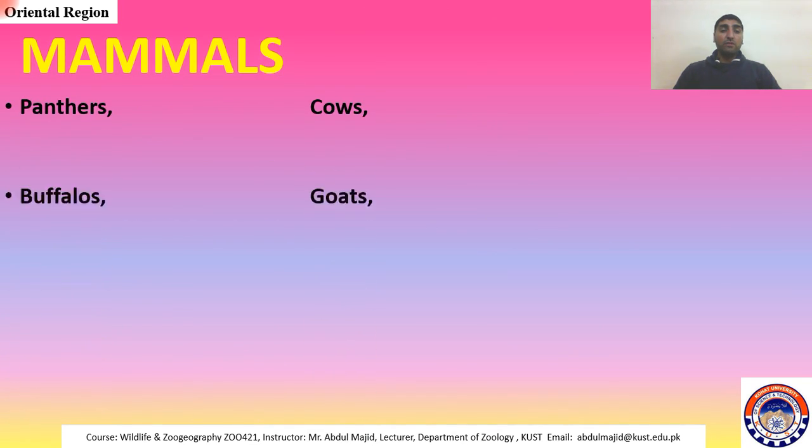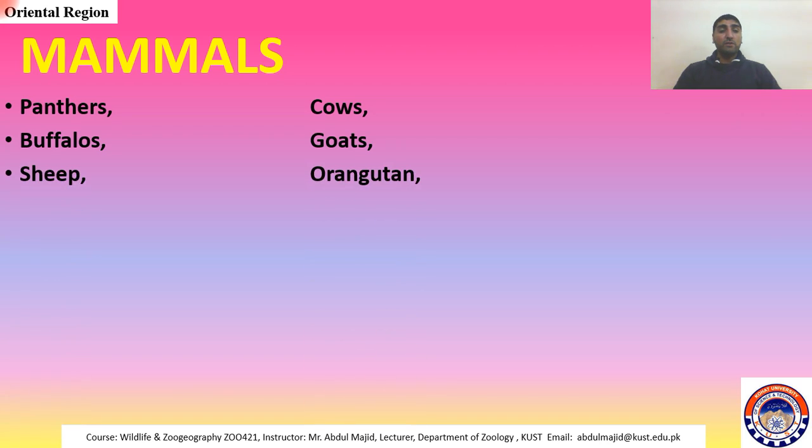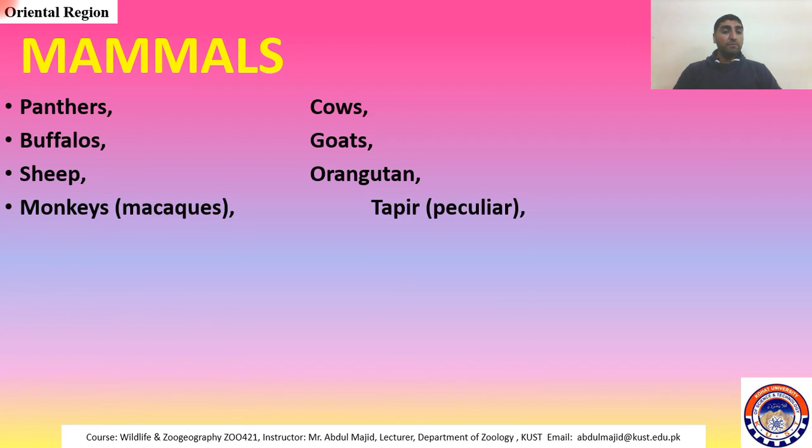Panthers are there, cows are there, buffaloes, goats, sheep, orangutans, kinds of monkeys, monkeys like macaques. Tapir is peculiar to this region. But the four other genera, or the four other different tapirs, are found in the Neotropical region in South America. So this one is the Asian tapir, and those are the American tapirs.